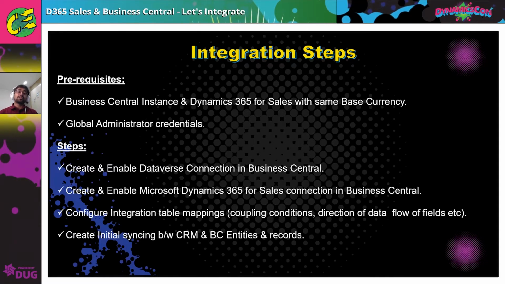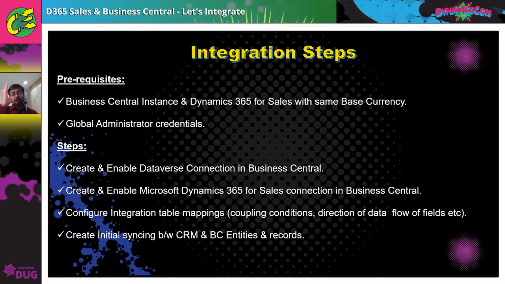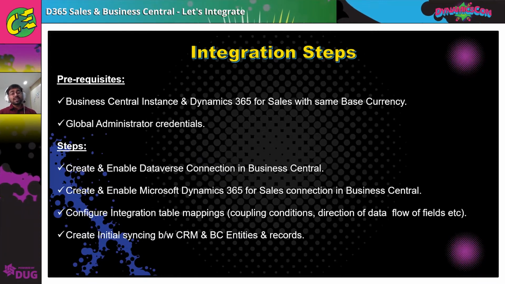Then we will configure the Dynamics 365 connection inside BC again. So there are two steps of connection that we'll be doing inside Business Central. And then finally, we'll go through the different components. We'll see the table mapping and the direction, see which column is mapped to what, and you can update that as per your requirement. This is again the configuration inside Business Central.